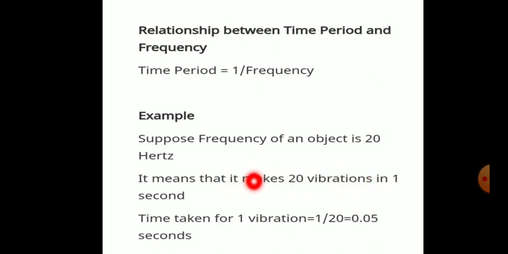What is the time taken for one vibration? It is 1 divided by 20, which is equal to 0.05 seconds. So it takes 0.05 seconds to complete one oscillation. Time period is the time taken to complete one oscillation.